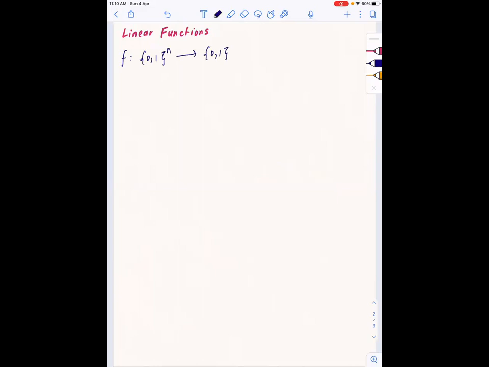Okay, so this is Z2^n, and this is Z2 or F2 or whatever. Okay. So here on the right hand side, you will do addition modulo 2, and on the left hand side, you will do component-wise addition modulo 2. Okay, and now the definition of linear function naturally is: f is linear if